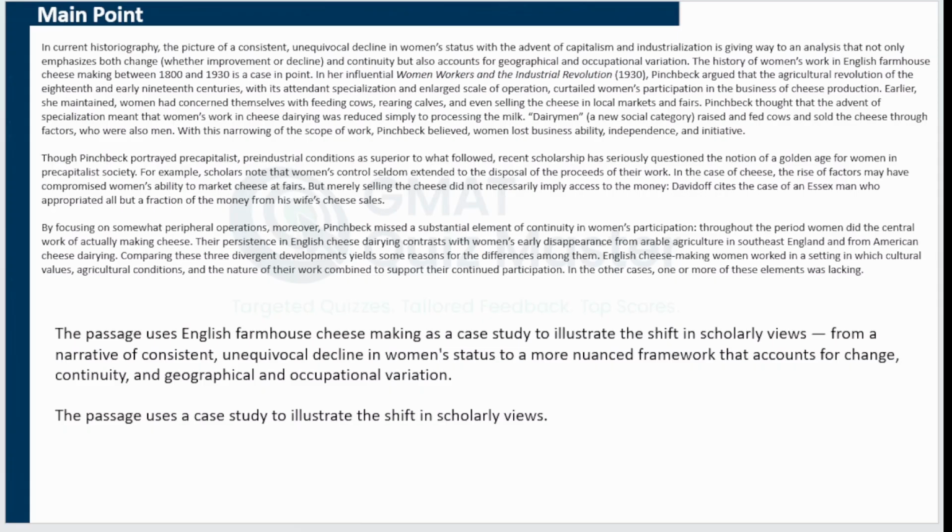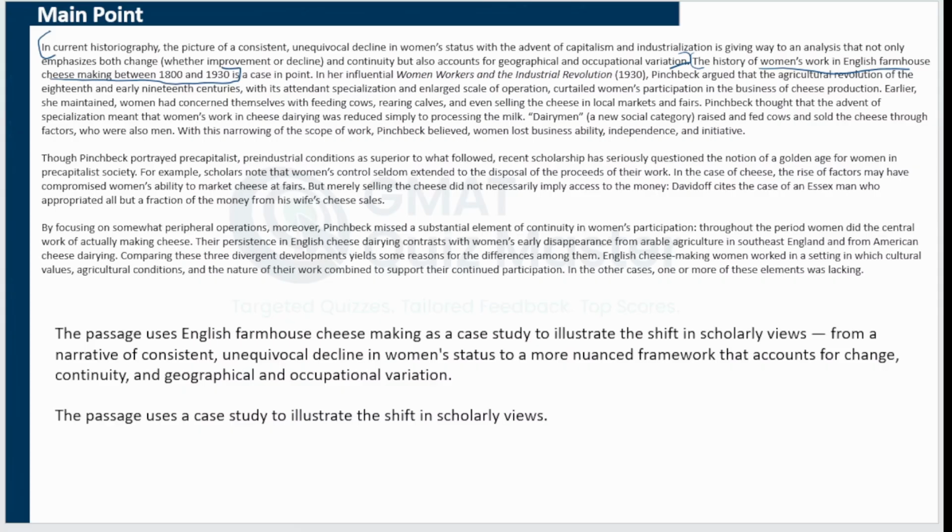So, what is the main point of this passage? We know the passage presented a shift from the previous view, from the current view to a new view. There are some changes in the way scholars are now evaluating the same situation. The author took a specific case study, which was about women's work in English farmhouse cheese making in a specific duration.